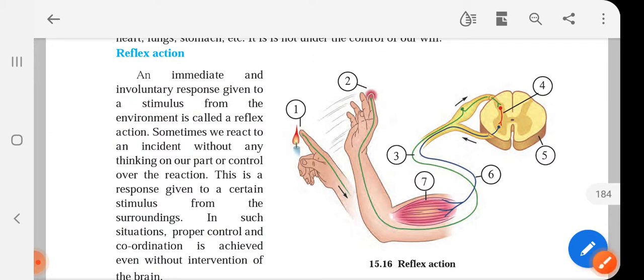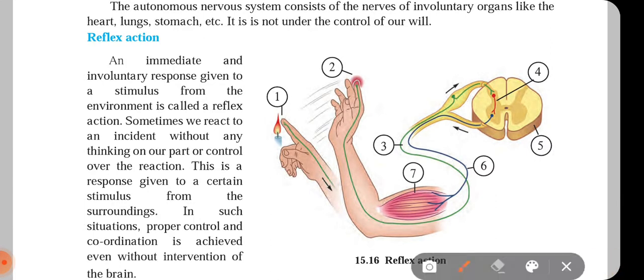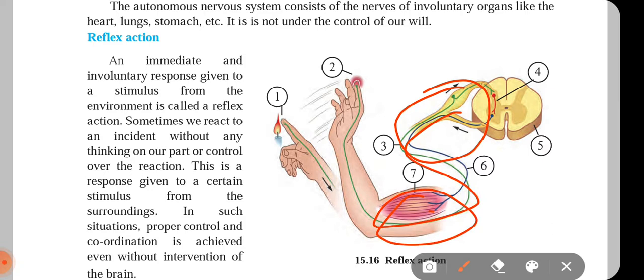So dear students, as you know, sometimes we give an immediate response to an action. That is due to the reflex action present in our body, and those are not directly connected to the brain. These are situated near the spinal cord and are called the reflex arc. This reflex arc is connected to our muscles and we immediately give a response.